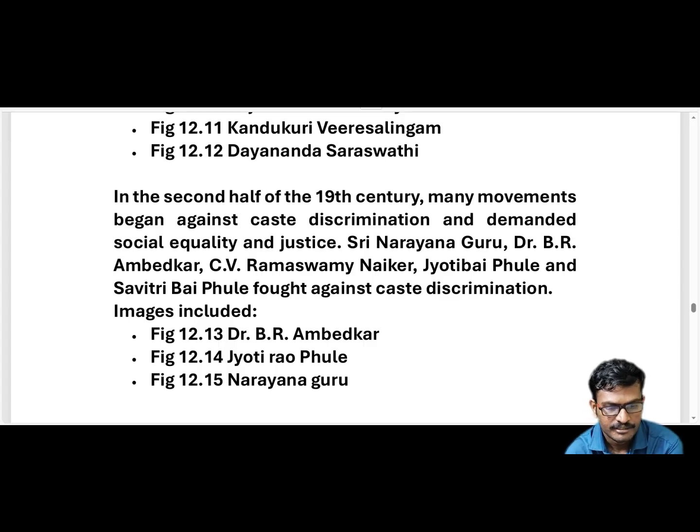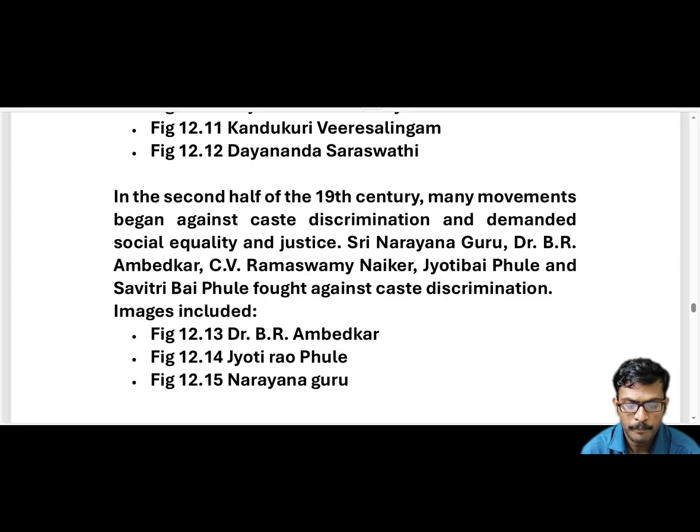These are the pictures. 12.13 is a picture showing Dr. B.R. Ambedkar. You will be able to see this picture in your textbook. You will see who is Ambedkar, Jyoti Rao Phule and Narayana Guru. These are pictures 12.13, 14, 15. The first one is Ambedkar, then Jyoti Rao Phule and Narayana Guru.